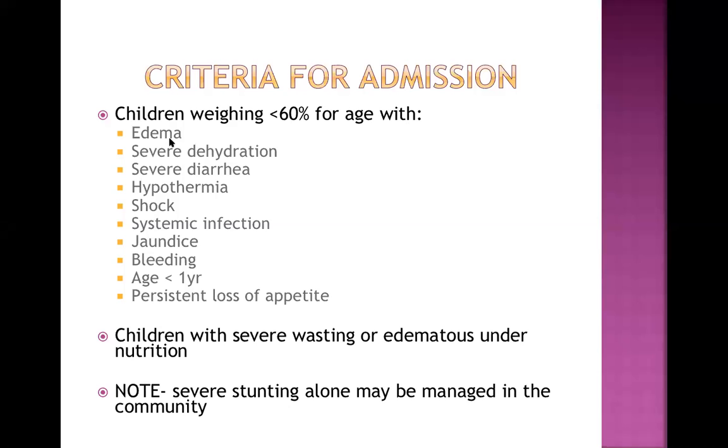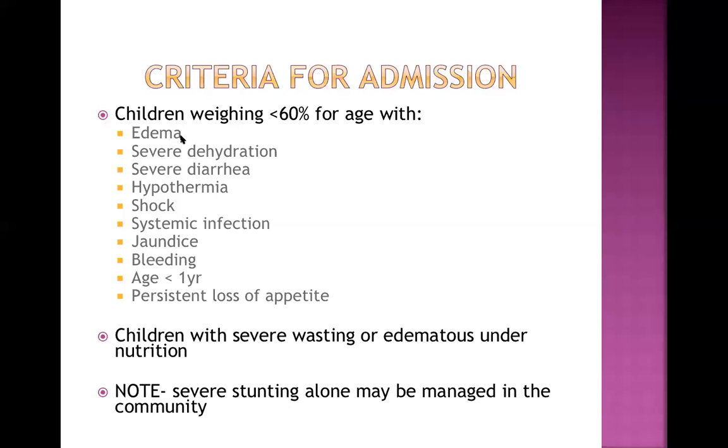Now every one of you knows, if the child's weight is less than 60% and with edema, what do we call that? Marasmic kwashiorkor. Grade 3 marasmic kwashiorkor, according to the Wellcome Trust classification.